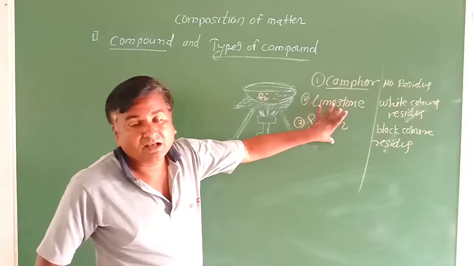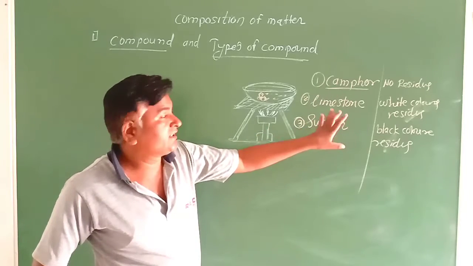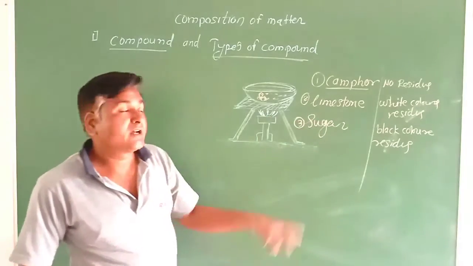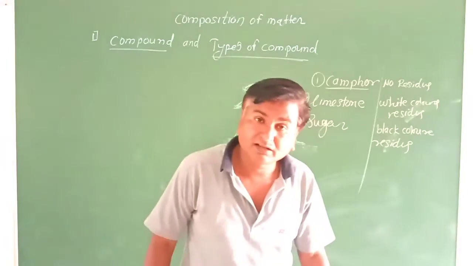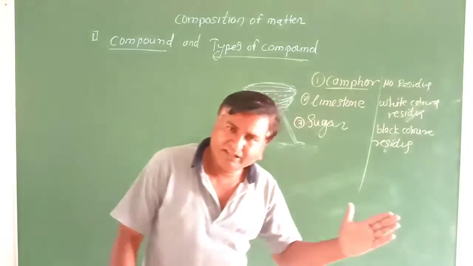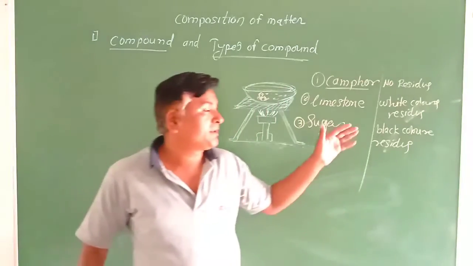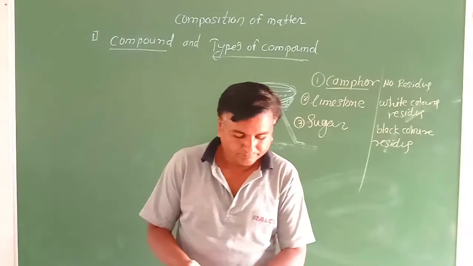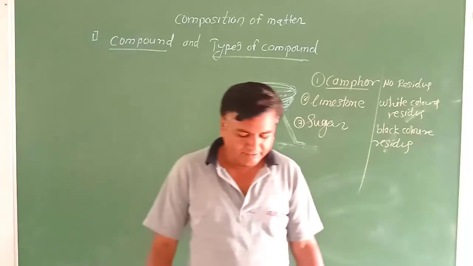Those substances whose burning does not take place properly and leave a black color residue are called carbon compounds.